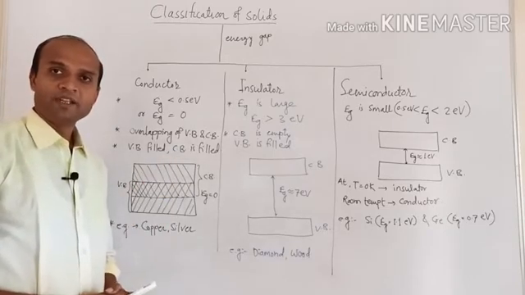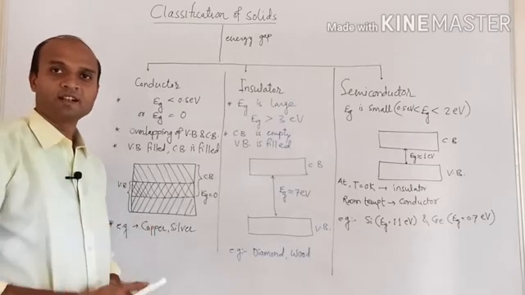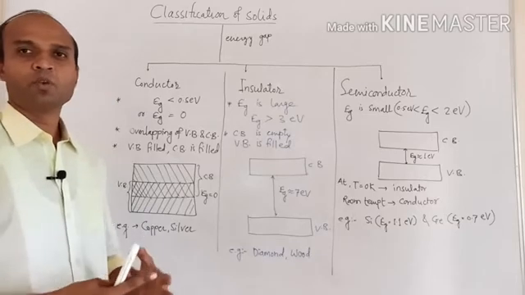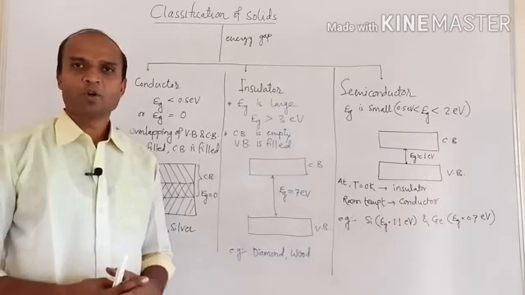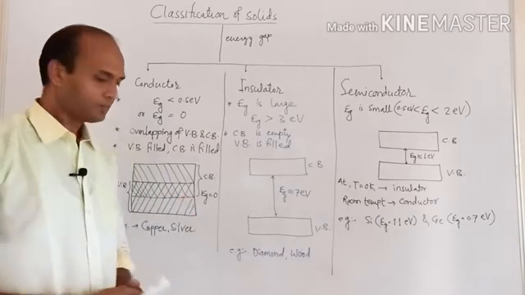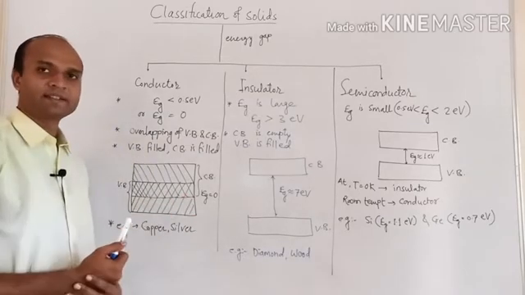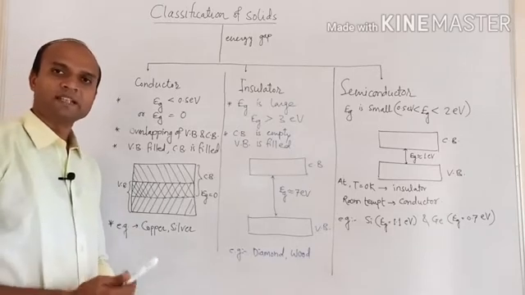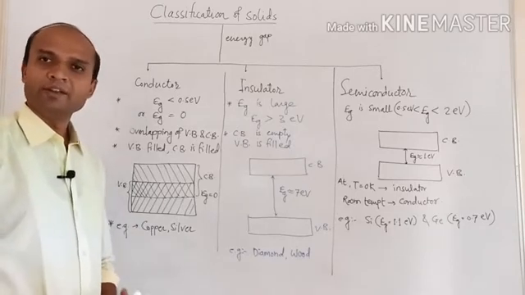It cannot be empty because, as it is a conductor, it contains conduction electrons. Because of the overlapping or small energy gap, electrons can be easily available in a conduction band, and that's why it acts as a conductor. And examples are copper, silver, gold, aluminium.